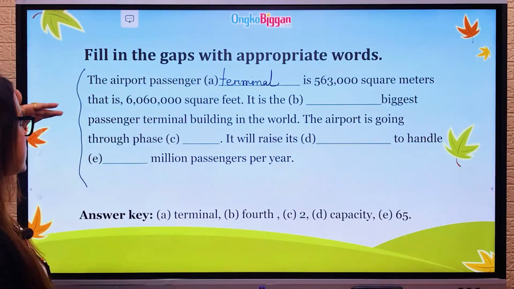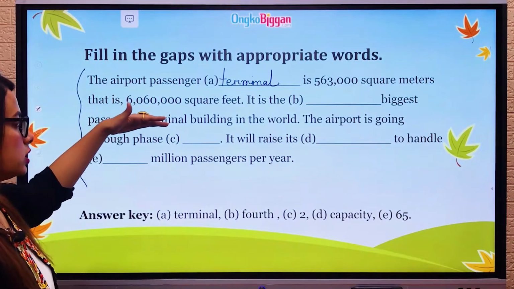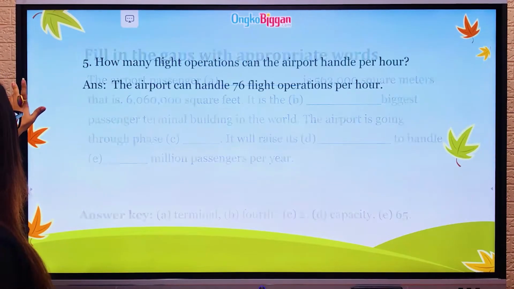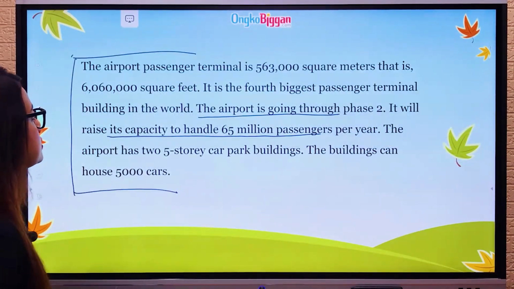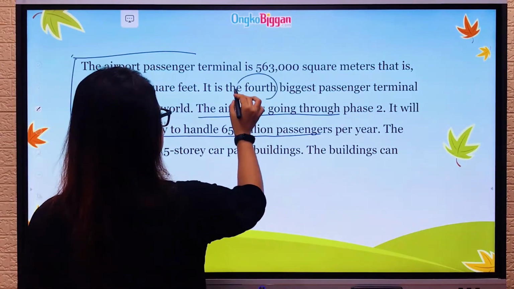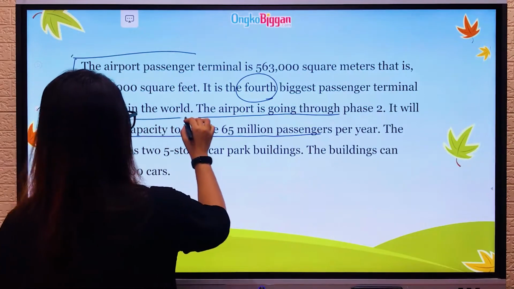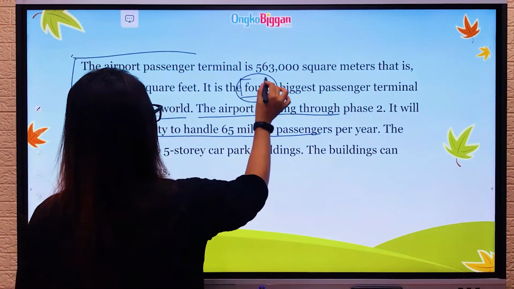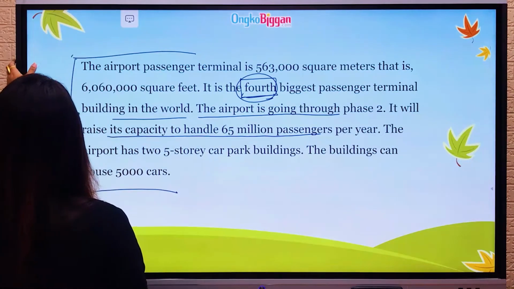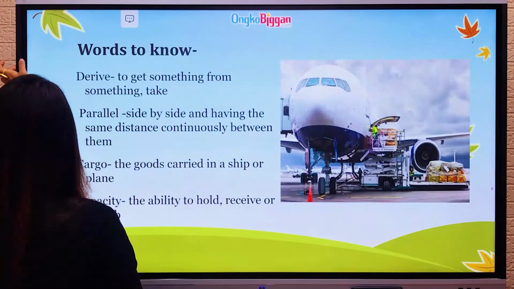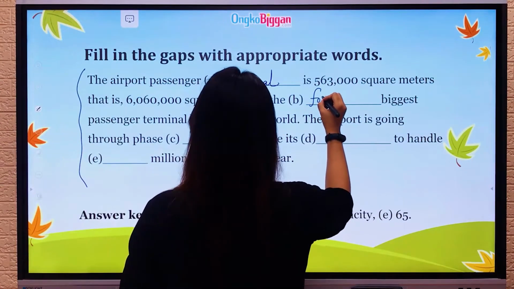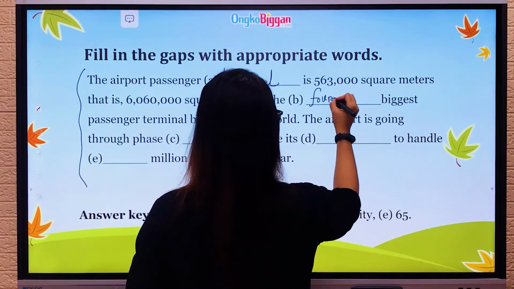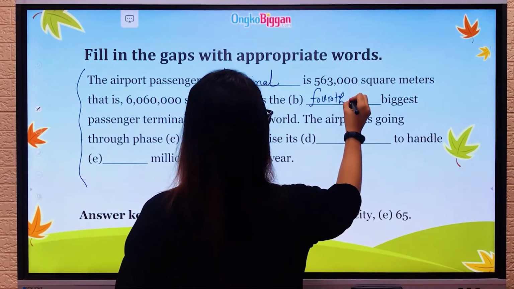It is the dash biggest passenger terminal building in the world. So if we go back to the passage, we can see that it is the fourth biggest passenger terminal building in the world. So we are going to write this in our answer B. So it is the fourth biggest passenger terminal building in the world. So B will be 4.